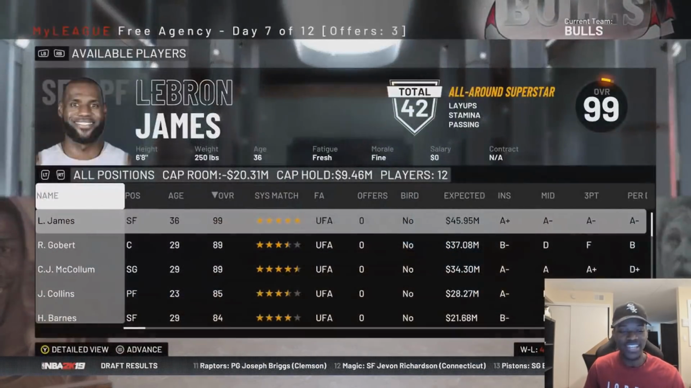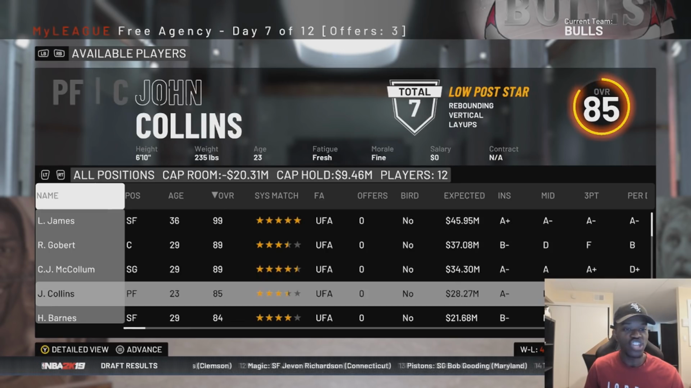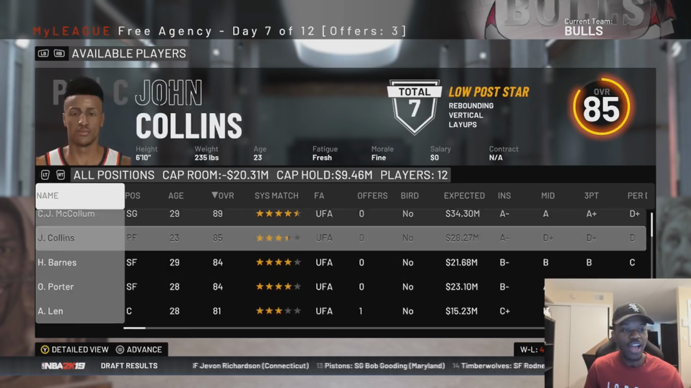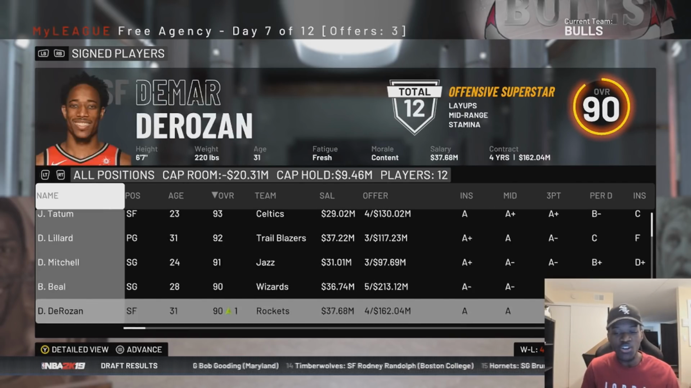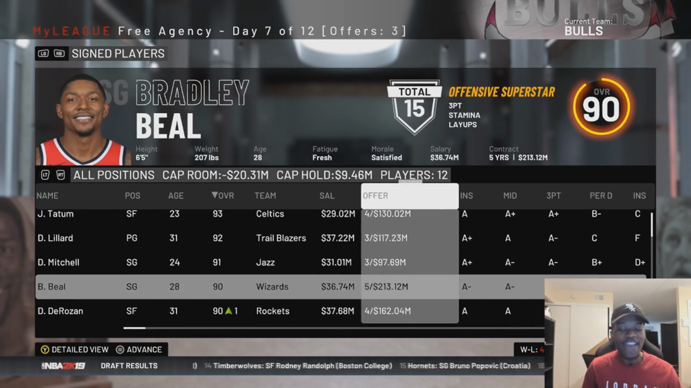So we are 7 days in. LeBron don't even have an offer on the table. Same thing with Rudy Gobert, CJ McCollum, John Collins. There are a lot of free agents with no offers on the table. And then maybe because teams don't have money no more. Look at the contract Bradley Beal just got. 5 years, $200 million.